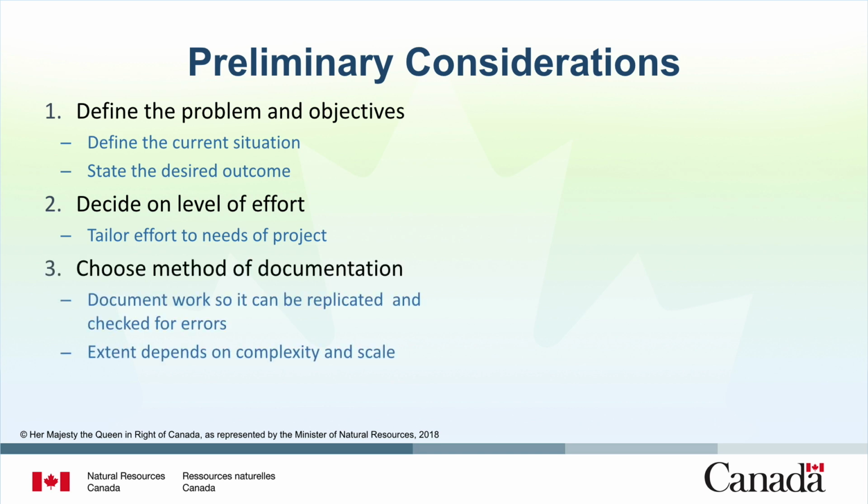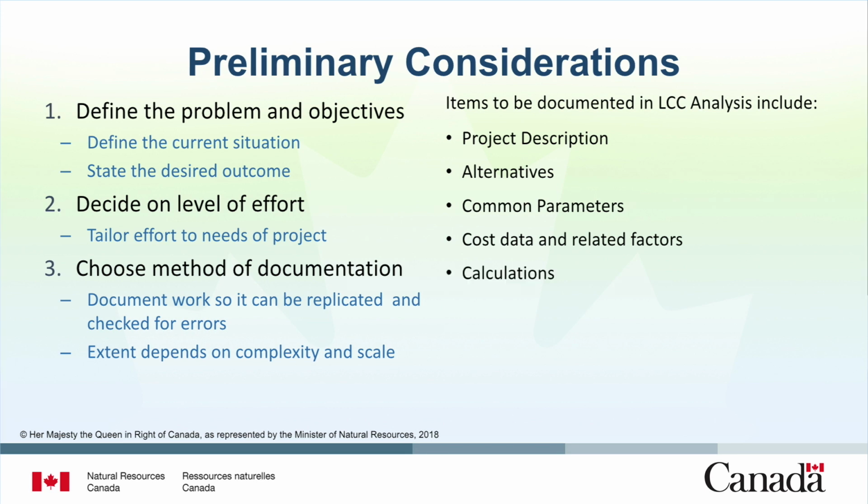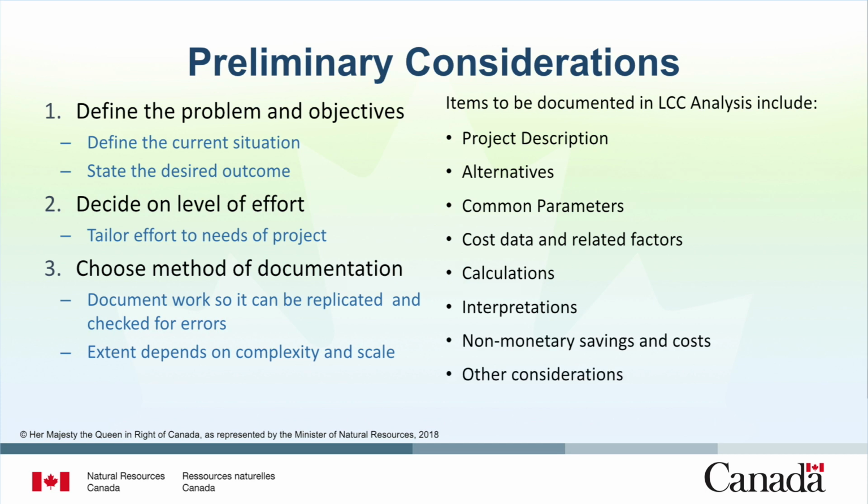Life cycle costing studies, both small and large, need to be carefully documented to keep track of where you are in the evaluation process. Document your work so it can be replicated and checked for errors. The extent of documentation should reflect the complexity and scale of the project. Items to be documented in life cycle cost analysis include project description, alternatives, common parameters, cost data and related factors, calculations, interpretations, non-monetary savings and costs, other considerations, and savings and recommendations.